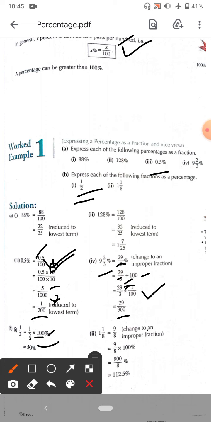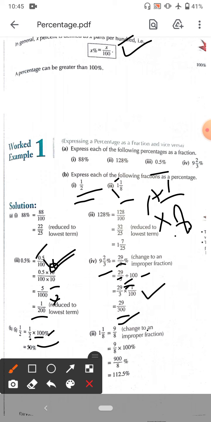Next is 1 whole 1 by 8, so convert it into a fraction. A mixed fraction, change it into an improper fraction. It means 8 multiplied by 1, plus 1. So the rule for 1 whole 1 by 8 is: multiply here, plus here. In 8 into 1, 8 plus 1 is 9. So this gives us 9 by 8.